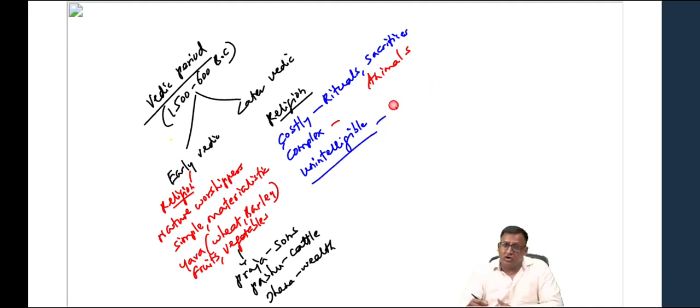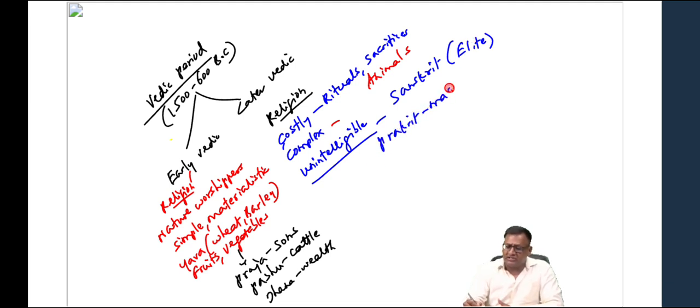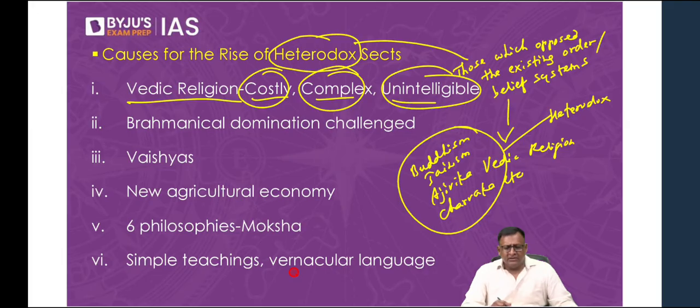Why unintelligible? Because all the instruction was in Sanskrit language, and the common person was not able to understand Sanskrit. It was the language of the elite sections, the rich and the influential sections, the shishtas. The Prakrit was the Desha Bhasha. Prakrit was the language of the masses, not Sanskrit. So all the instructions were in Sanskrit, so the common person could not understand. So this is number one. The Vedic religion had become costly, complex, and unintelligible, and it was not able to satisfy the spiritual yearnings of a common man. This is number one. Are you there with me? This is number one. Number two is the Brahminical domination was challenged by the Kshatriyas.